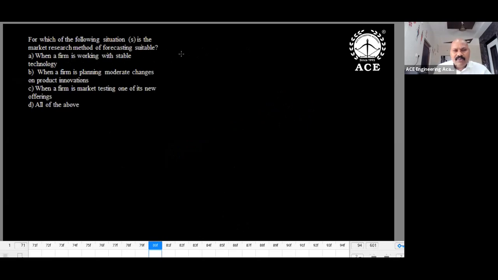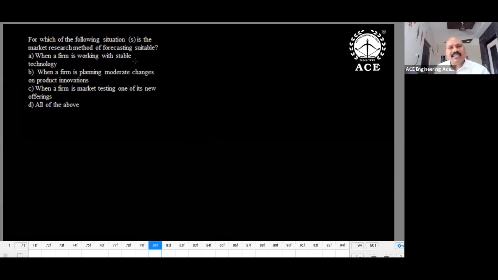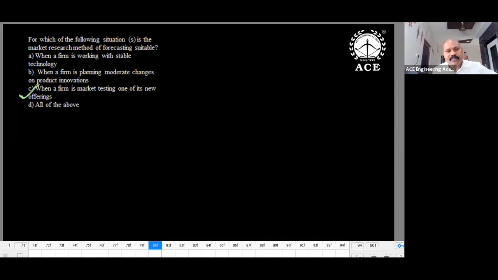In which of the following is a market research method for forecasting suitable? When the firm is working with a stable technology, when the firm is planning moderate changes, when the firm is market testing one of its new offerings, all of the above. When a firm is working with a stable technology, stable technology means no need to go for any qualitative methods. When a firm is planning moderate changes or product innovations, little medium range, maybe even small changes. When a firm is market testing one of its new offerings, so what is the answer here? Option C. This kind of question we generally expect in forecasting.